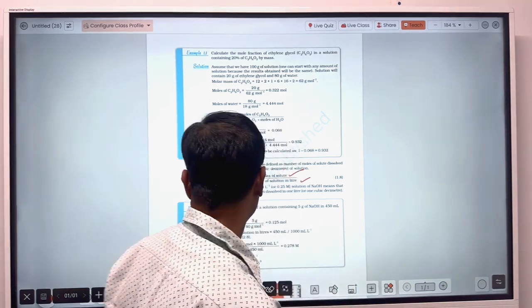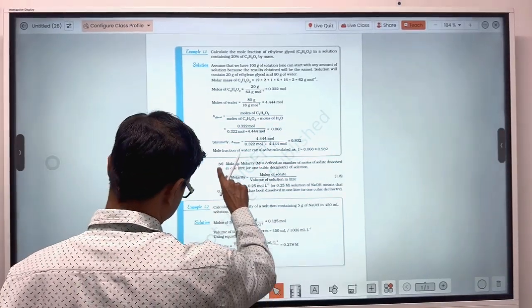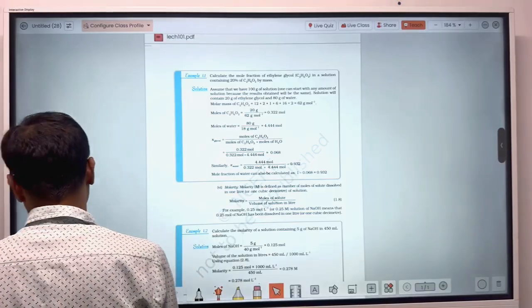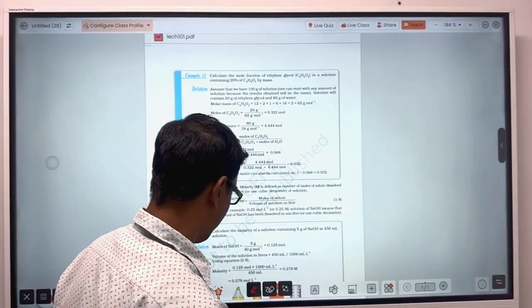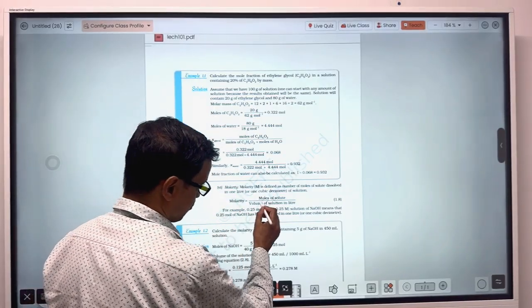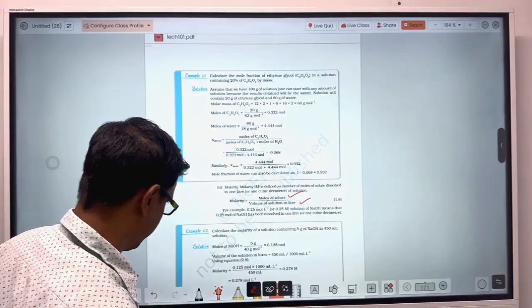That means you will have to consider the volume of the whole solution. And when you have to find out the molality, the next term, in that case you will have to consider the weight of solvent only. So molarity is moles of solute upon volume of solution in liter.